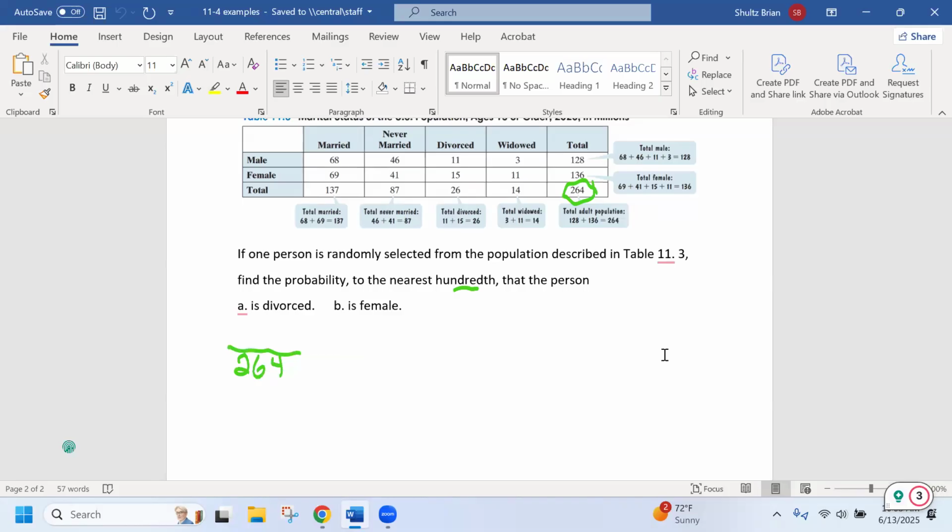How many divorced people are there in the population? There's 26 million. So the probability of a divorce is 26 out of 264.